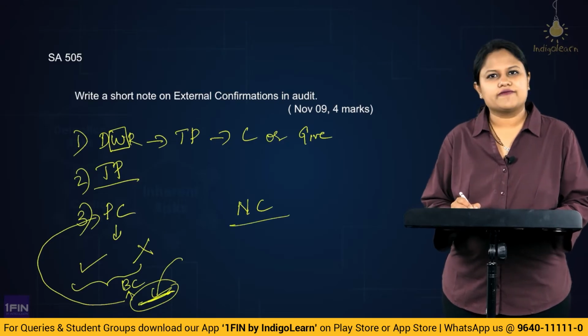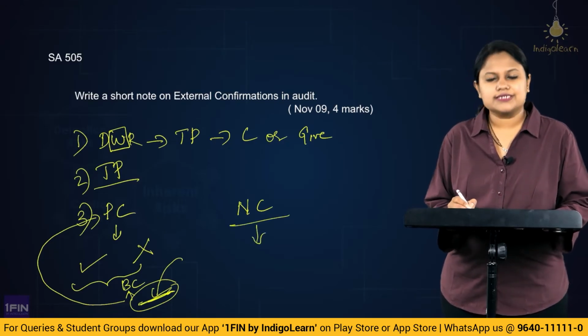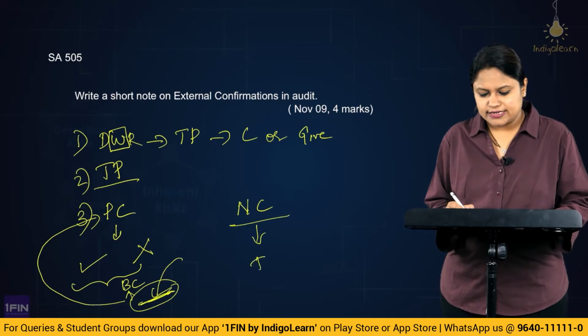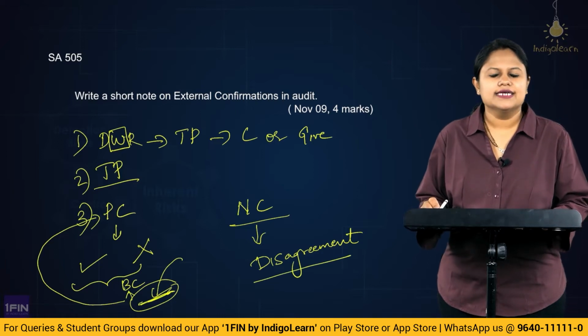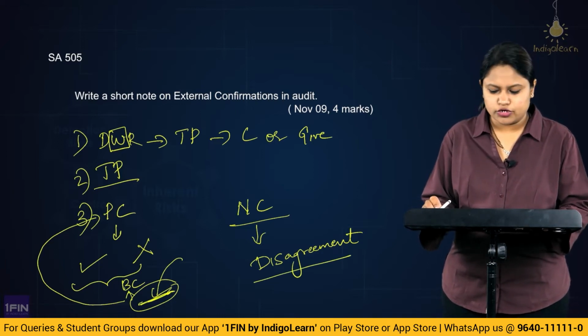Then you have a negative confirmation where you would request the third party to reply only in the case of disagreement. Alright. So if there is disagreement, then the third party would be required to reply.